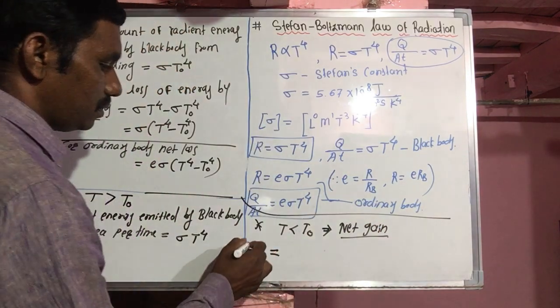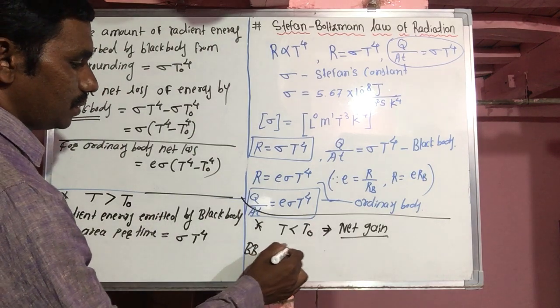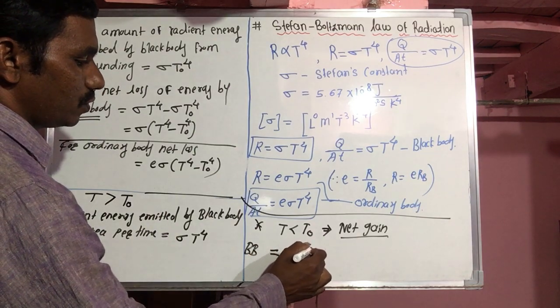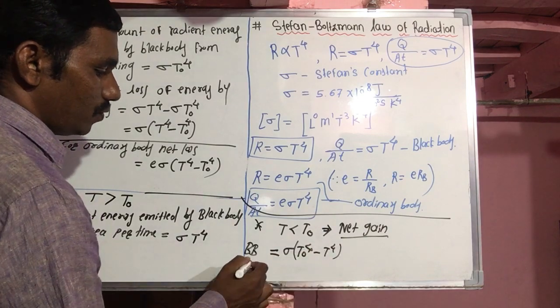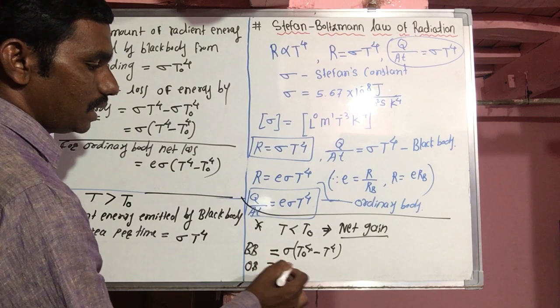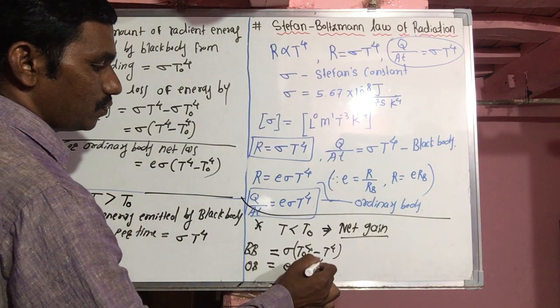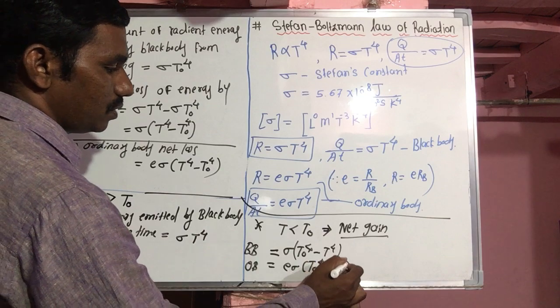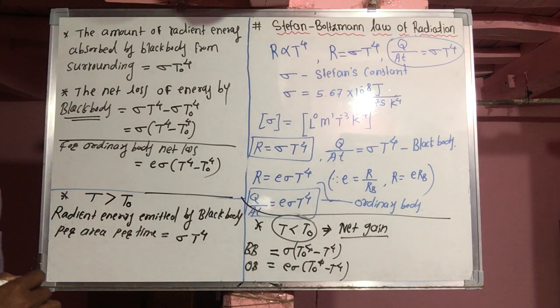For a black body, net gain is sigma times T naught raised to 4 minus T raised to 4. And for an ordinary body, net gain is E sigma times T naught raised to 4 minus T raised to 4, because here T is less than T naught.